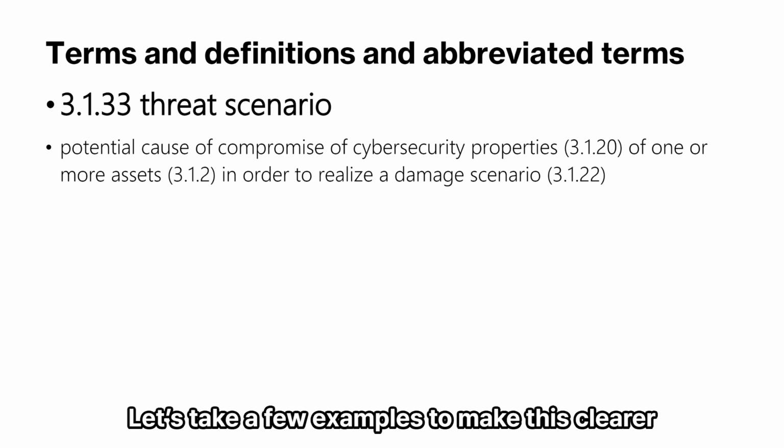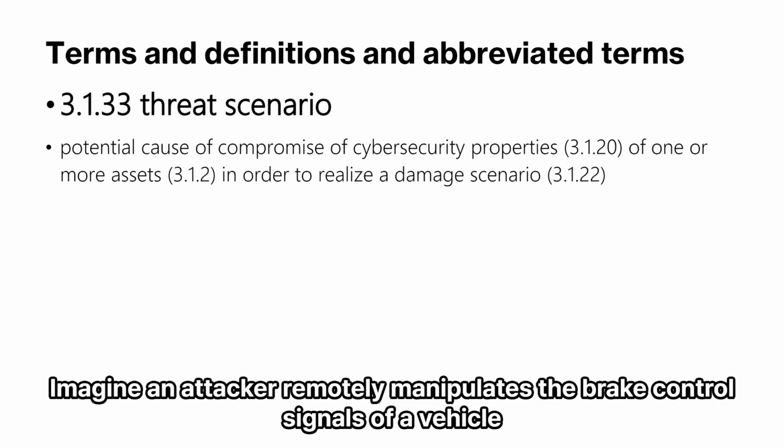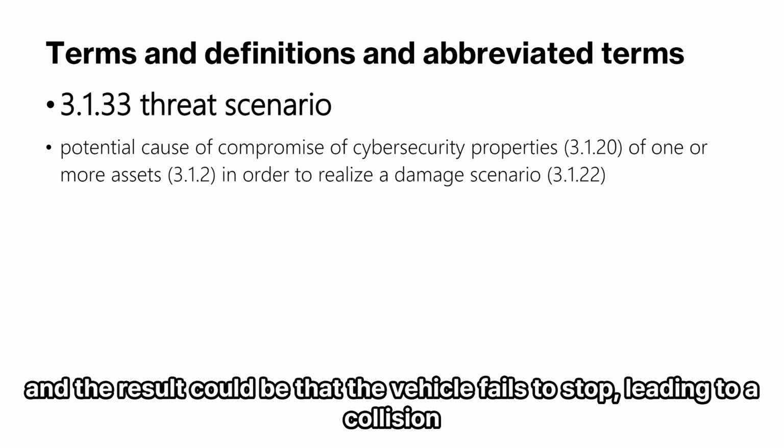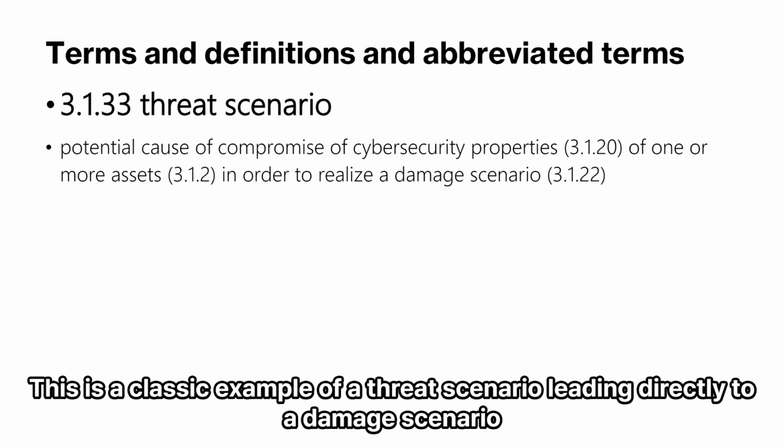Let's take a few examples to make this clearer. Imagine an attacker remotely manipulates the brake control signals of a vehicle. In this case, the asset is the brake control signal. The compromised cybersecurity property is integrity. And the result could be that the vehicle fails to stop, leading to a collision. This is a classic example of a threat scenario leading directly to a damage scenario.